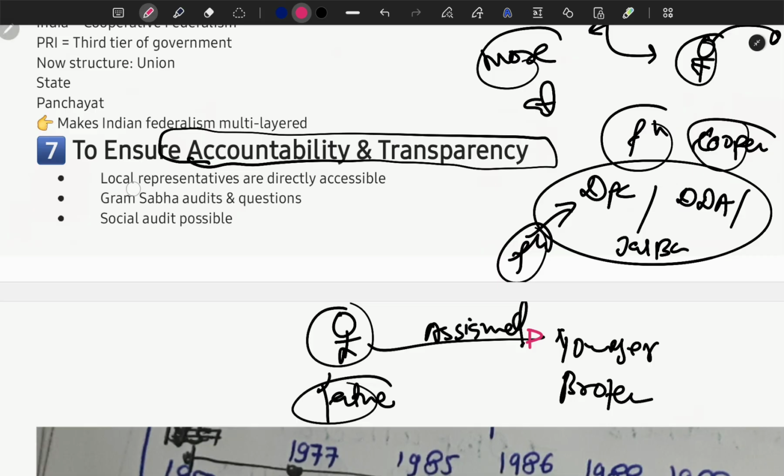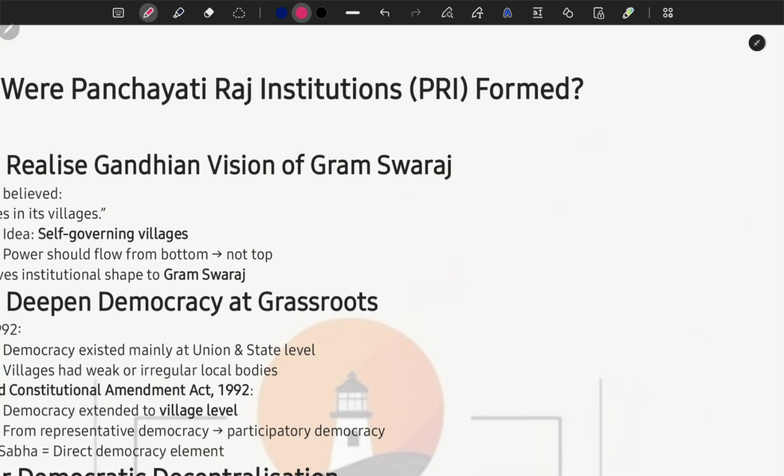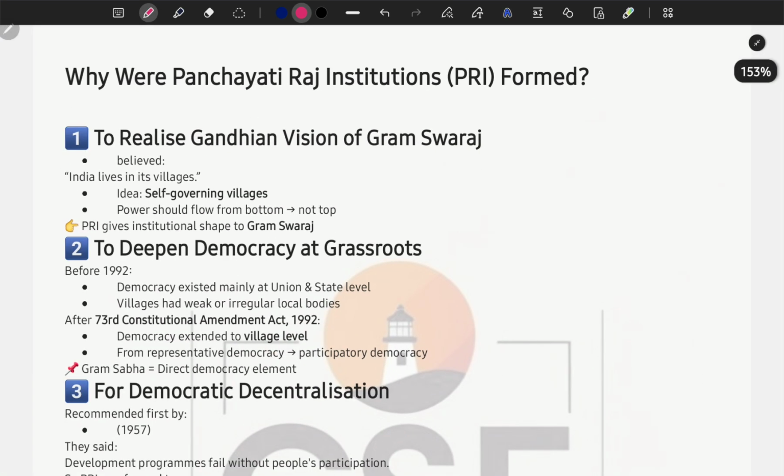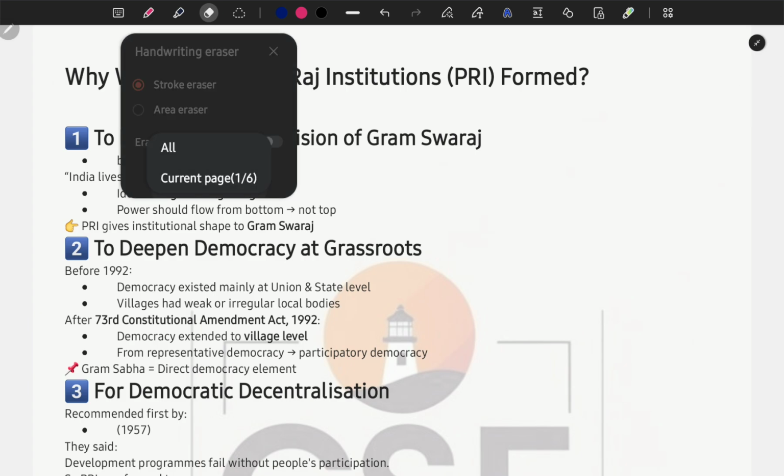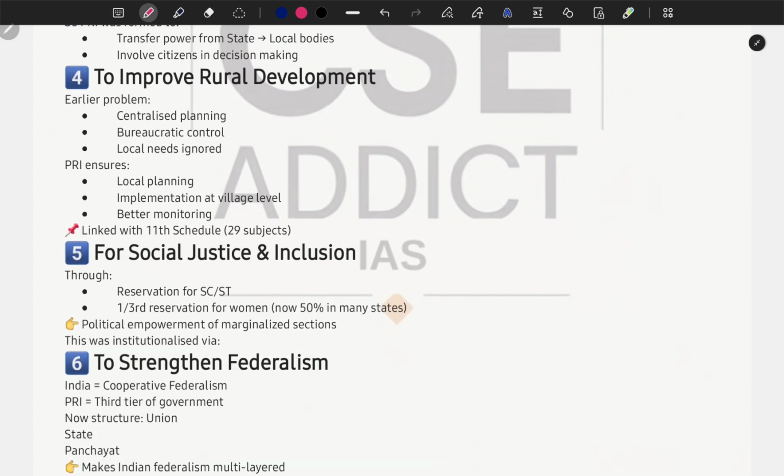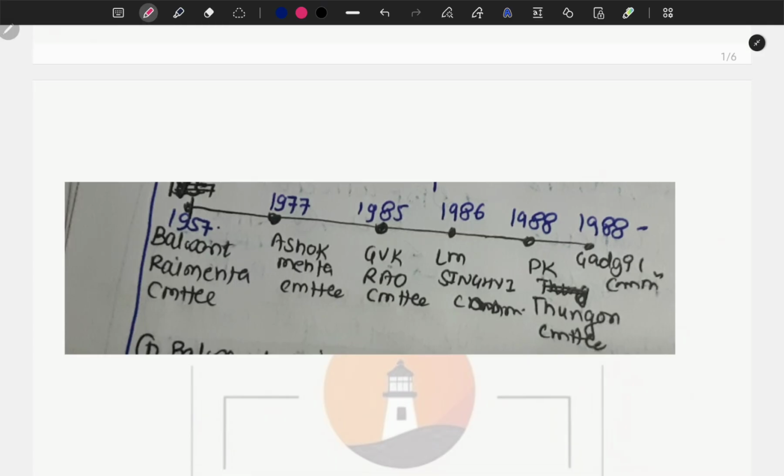It ensures that local representatives are directly accessible, and that gram panchayat audits and social audits are possible. So this was why Panchayati Raj institutions are important. In the next segment we will talk about how various committees came into place and how the constitutionalization of Panchayati Raj took place.